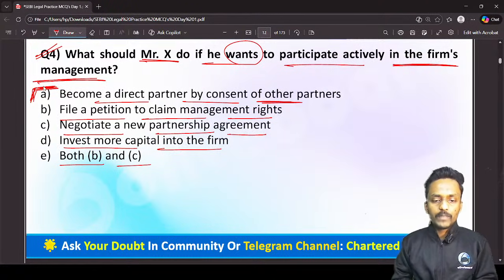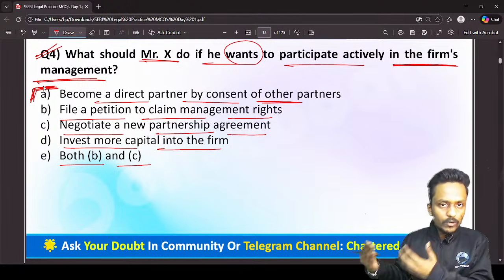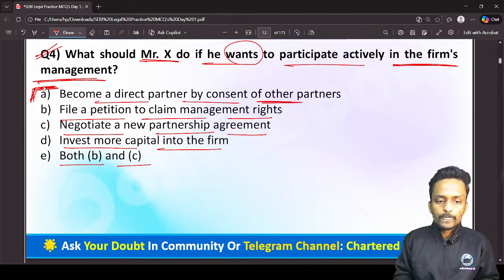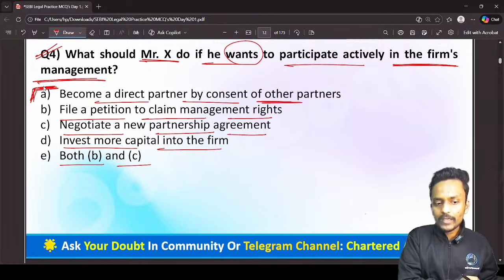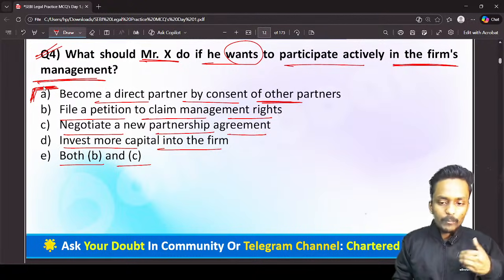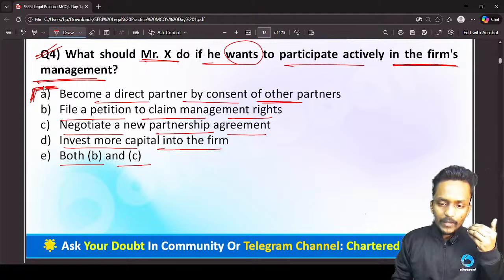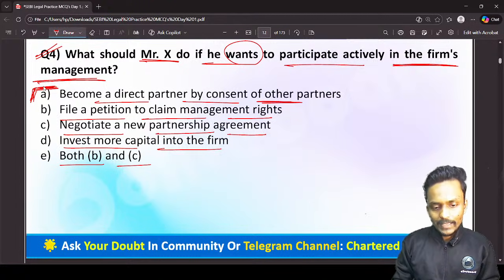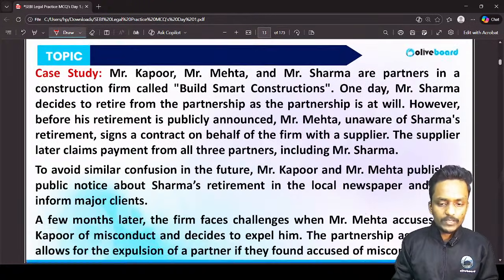That's why, if he wants to become a regular partner and an active member in the partnership management, he is required to become a normal partner, and for that, if the other partners give their consent, he can definitely enter into the partnership.